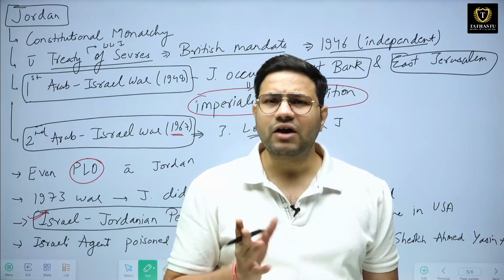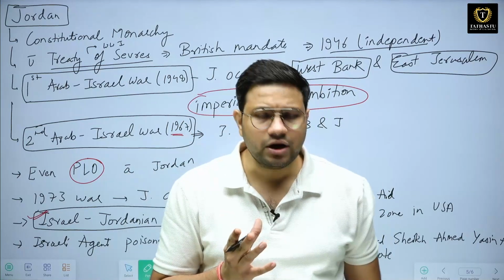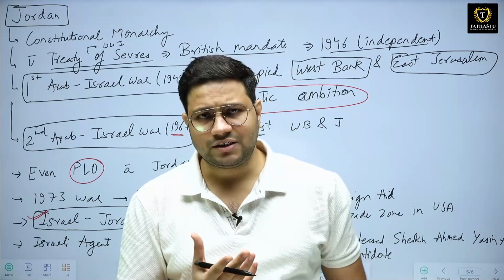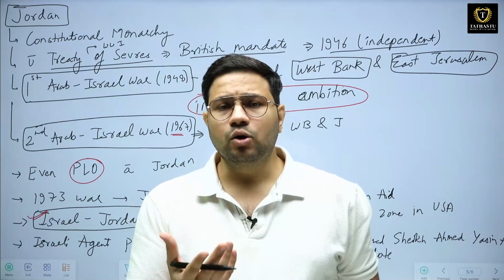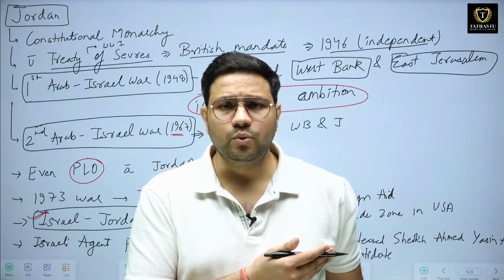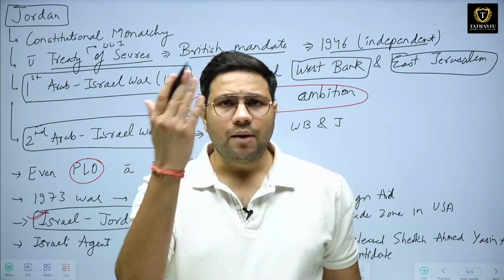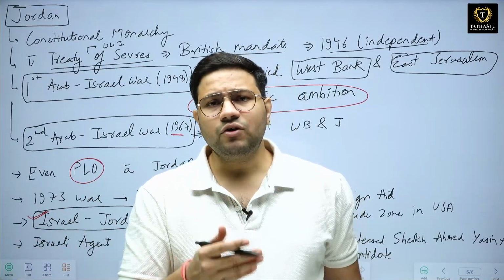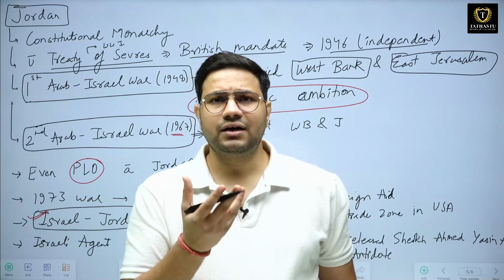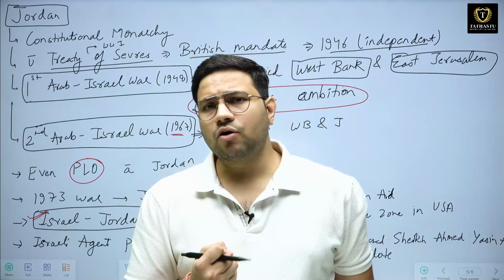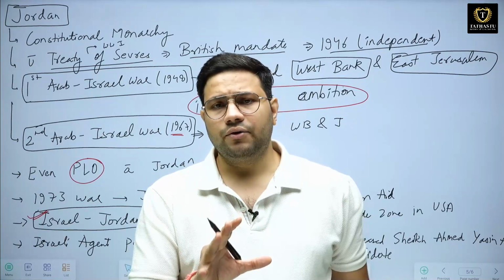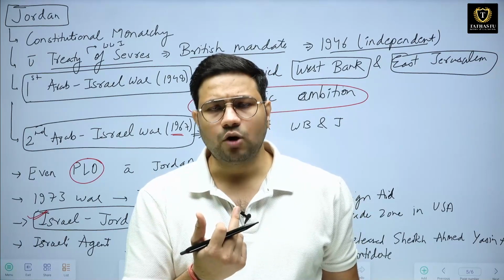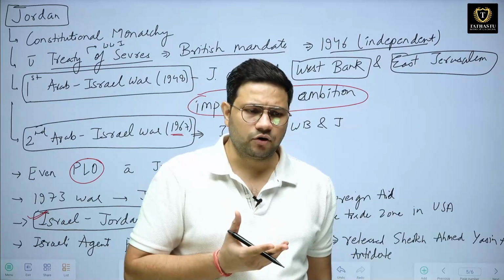Jordan is a landlocked country in West Asia. It has to deal with Israel, Lebanon, Syria above it, and Iraq on the east. Every landlocked country wants a peaceful relation with all its neighbors, otherwise it will create problems for them.